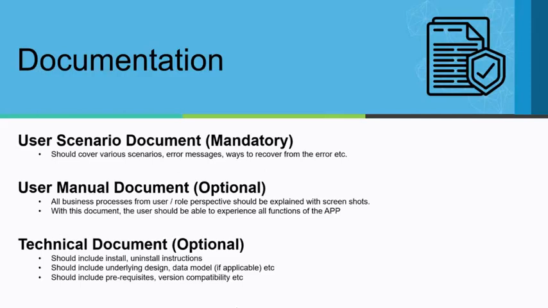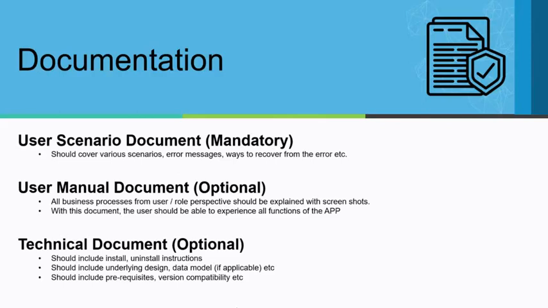This document gets scrutinized completely, and the app testing team typically follows this scenario document and literally follows every single step you specify. If anything fails, they are going to fail the submission. So the user scenario document is quite important.